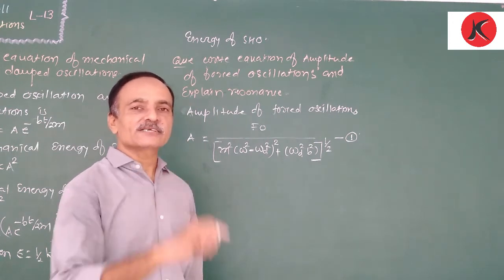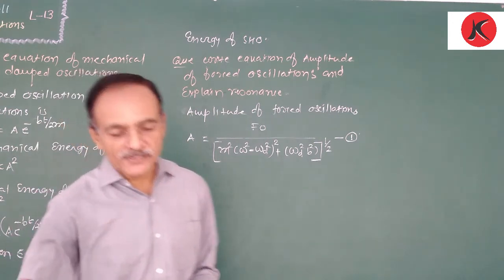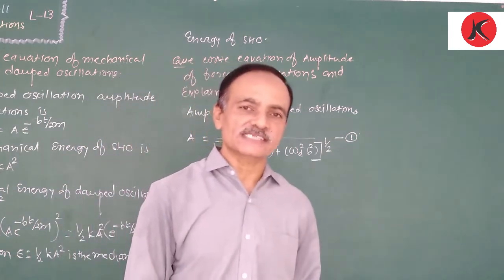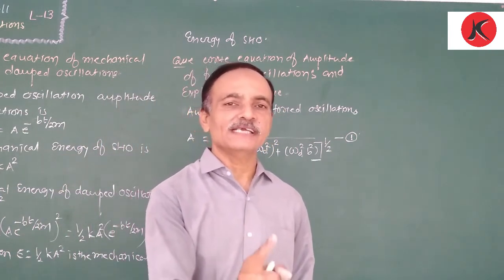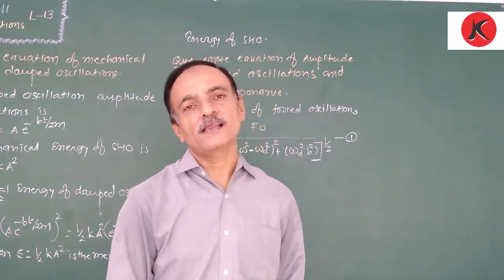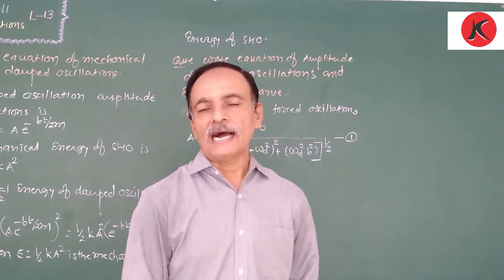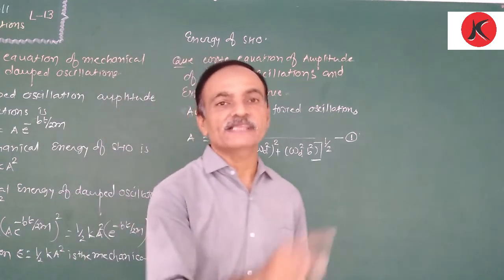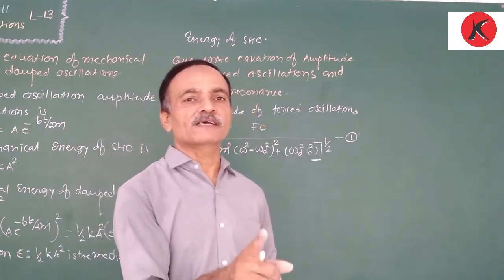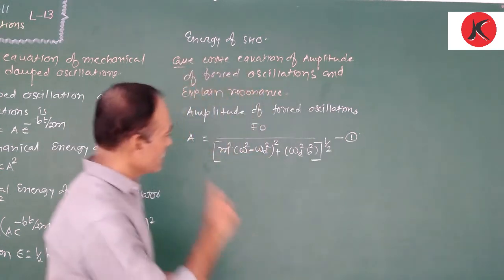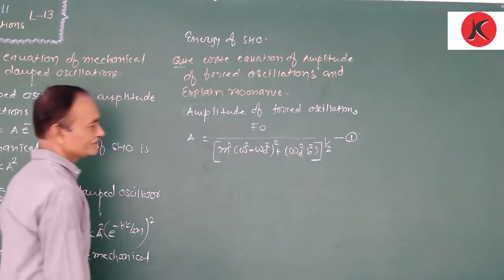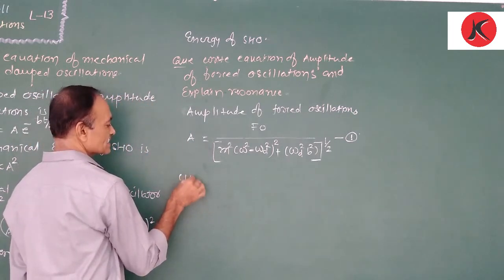But due to the resistive force of the medium, the amplitude of oscillation decreases. To sustain this oscillation, we have to continuously apply a periodic external force. After applying the external periodic force, the system oscillates with an angular frequency the same as that of the external periodic force.